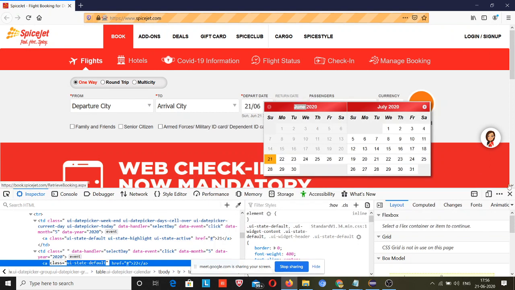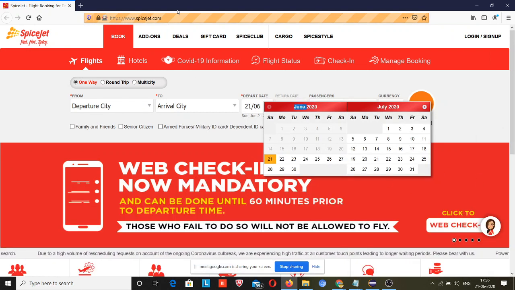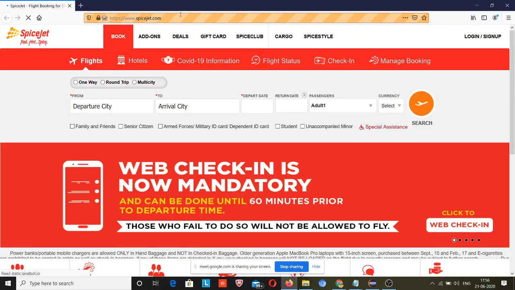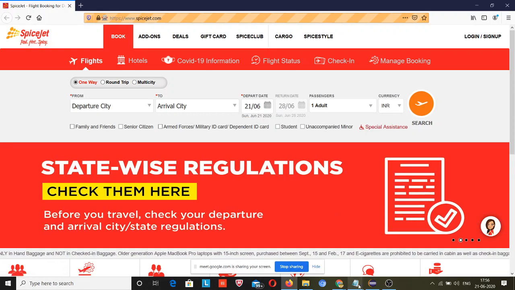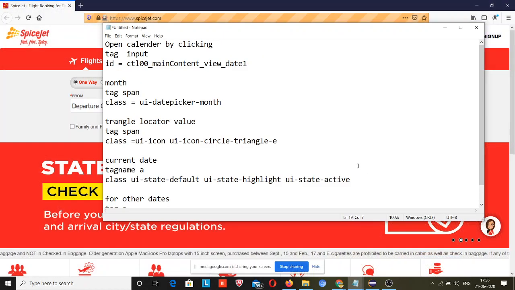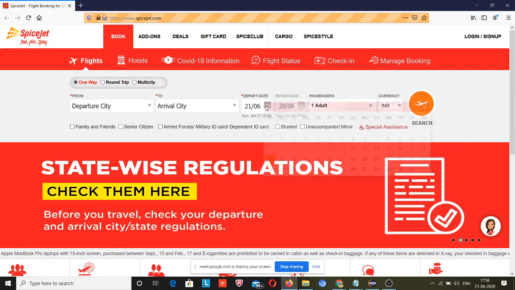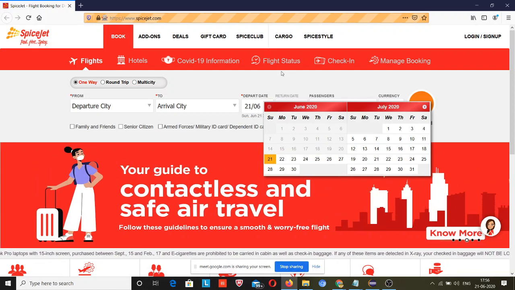Okay guys, what I will do is first jump to this page, spicejet.com, and check all the information that I have collected. Now I will click on this. For clicking on this I need the locator value that I have noted over here. So for opening the calendar by clicking, the tag is input and the ID is this.